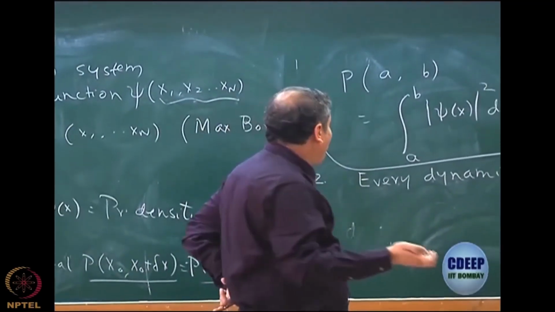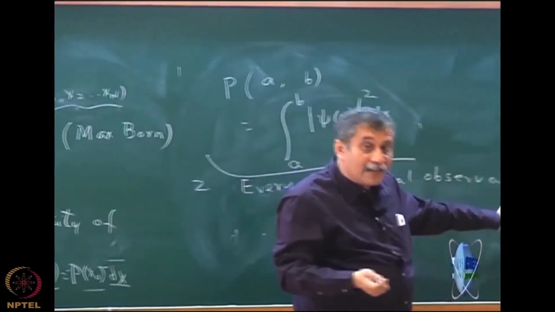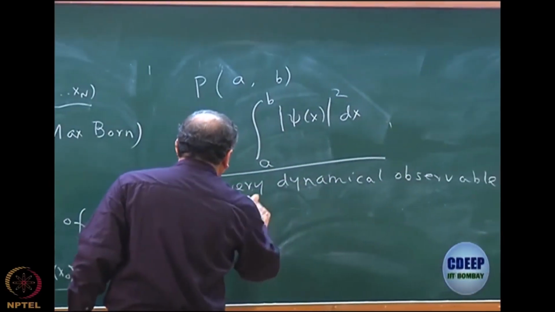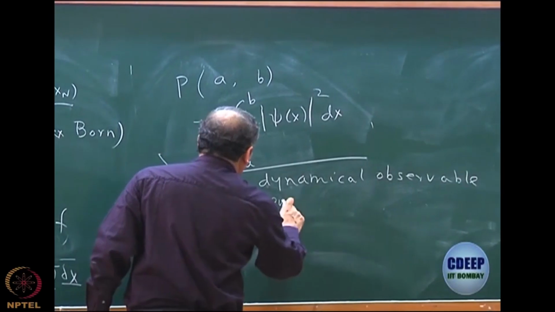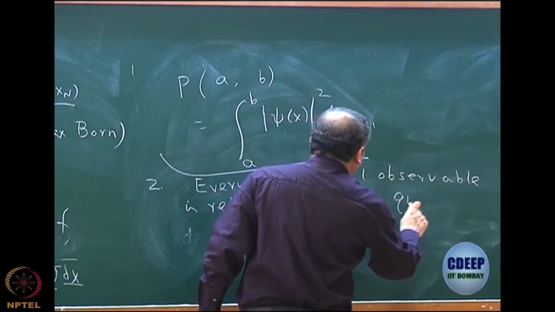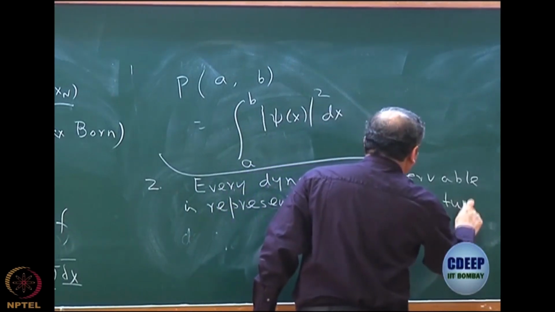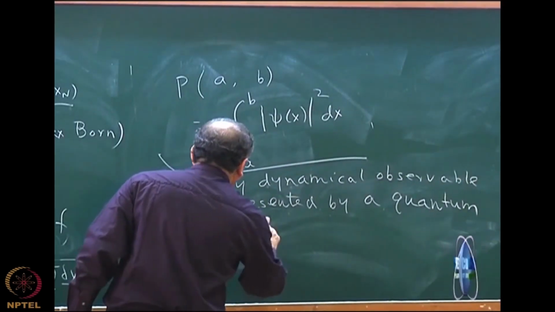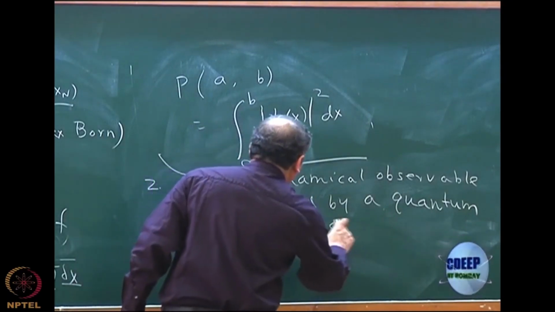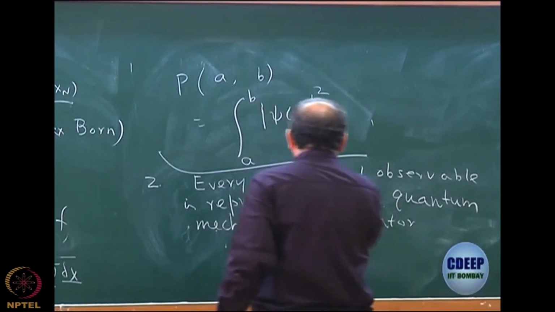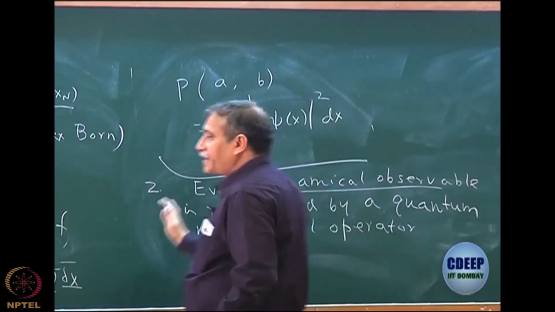So every dynamical observable, which is defined in classical mechanics, is represented by an operator, which I now call a quantum mechanical operator. And for all measurable observables, these operators are Hermitian.